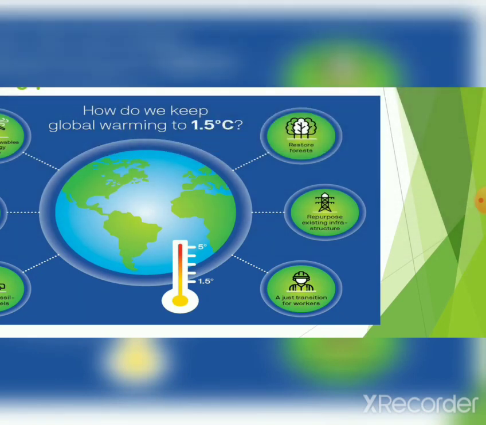Restore forests. Forests should be restored. We should not do deforestation and should save our forests from wildfire. Okay. Repurpose extra infrastructure. Infrastructure should include, as I have also told, much renewable or non-conventional sources of energy for fulfilling people's energy needs. Then a just transition for workers. Workers should also understand how to rely mostly on renewable sources of energy.